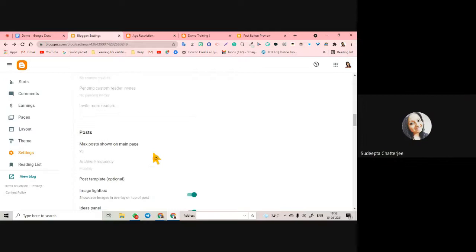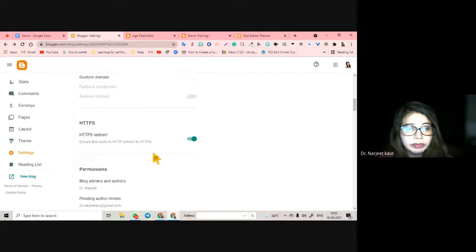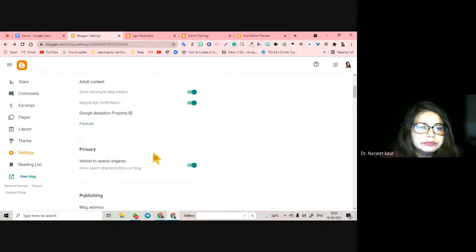So they can actually change the layout also. If you allow them, yes, they can do that.